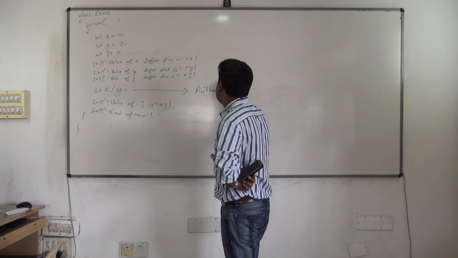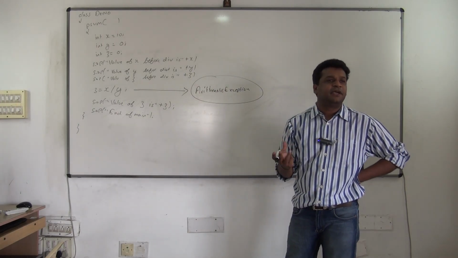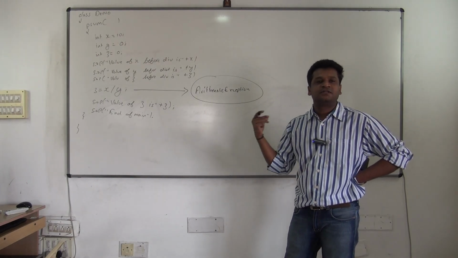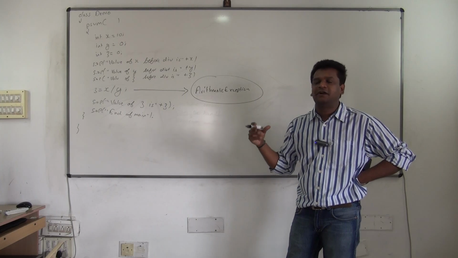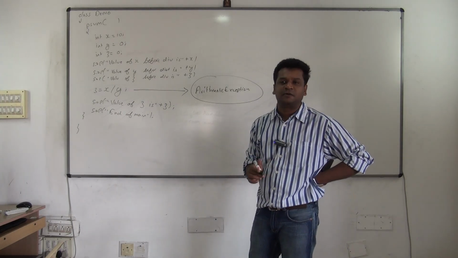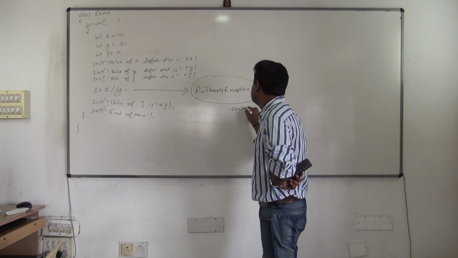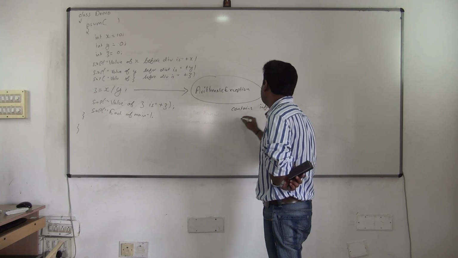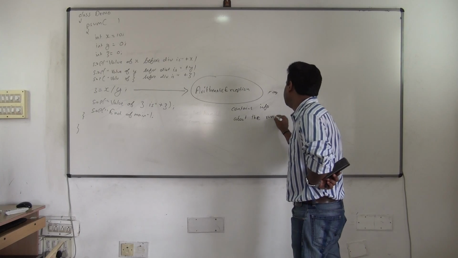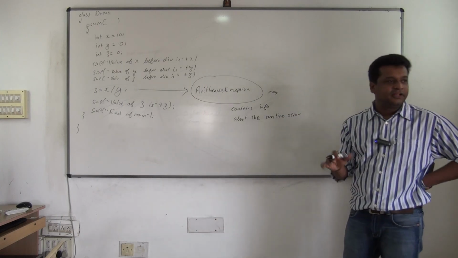In Java every object encapsulates some information. So this object contains information about the runtime error: why it occurred, where it occurred, all that it will contain.